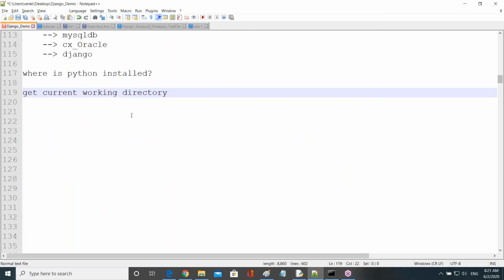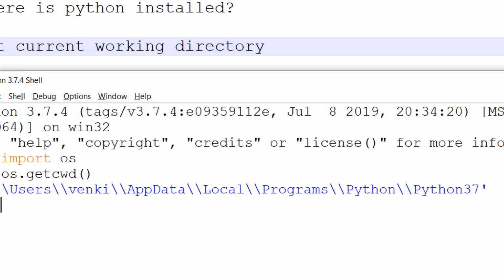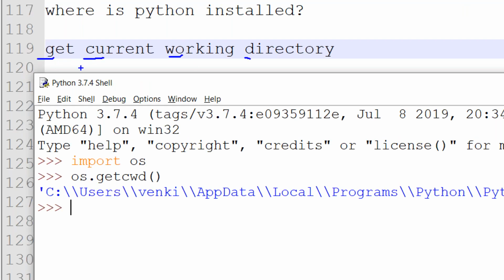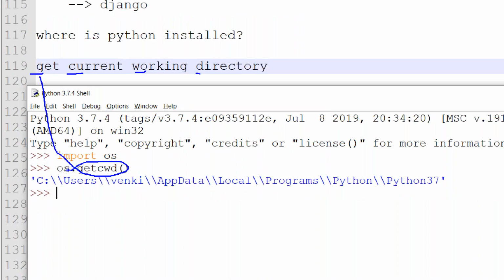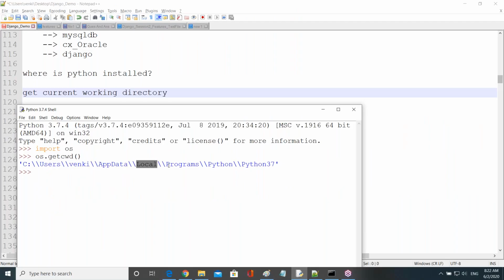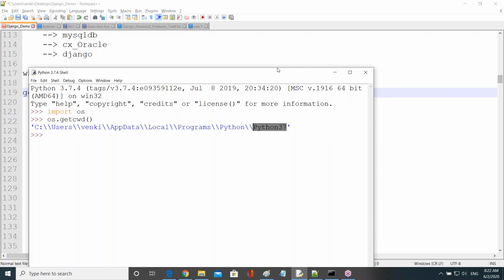Get current working directory, getcwd, right? Now this is the path of the Python: C, Users, Venki, AppData, Local, Programs, Python, and Python 3.7 I am using here.